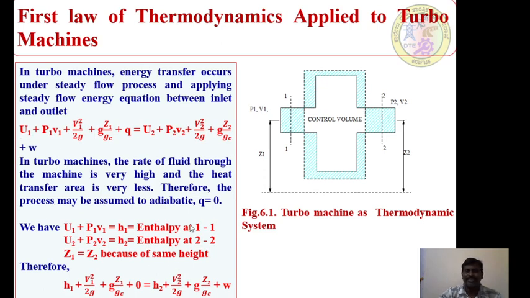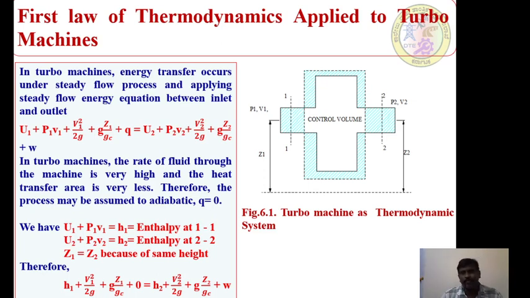In turbo machines, the flow rate of fluid through the machine is very high and the heat transfer area is very less, but the space available within the system for the fluid is large.